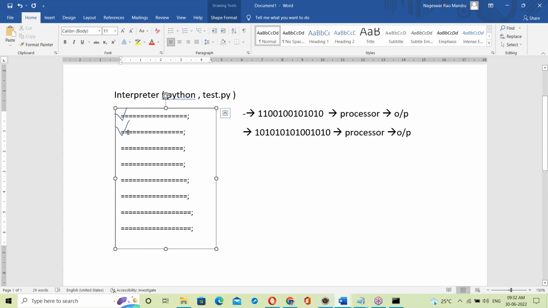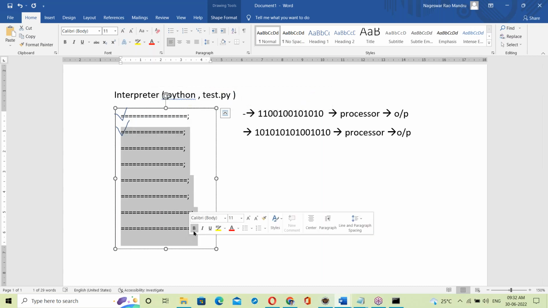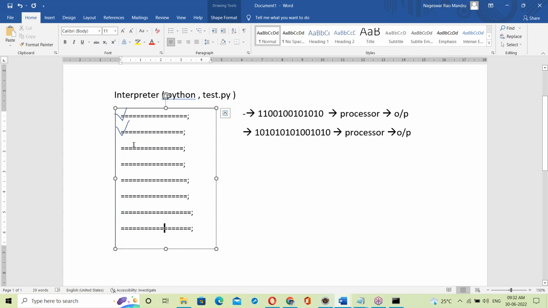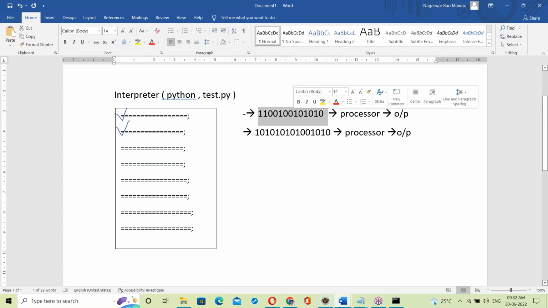Okay. Yes, the interpreter won't check for the next coming statement. Suppose the statement is correct. Yes, immediate execution, generating output here. The next coming statements may be right or wrong, but the interpreter never thinks about them. If the statement is correct, it immediately converts into binary code and generates output.